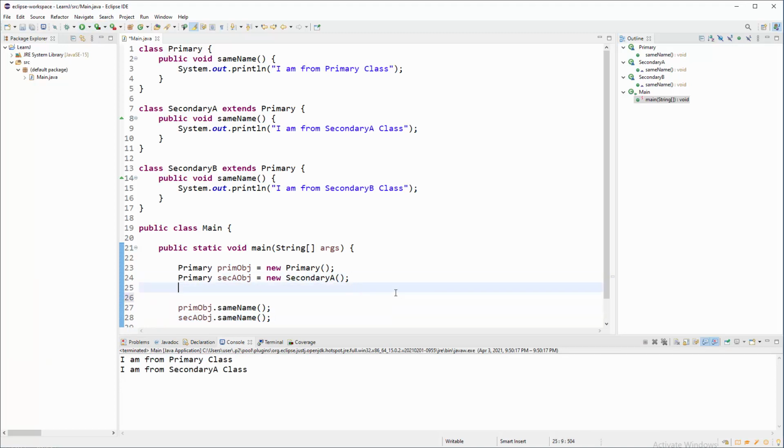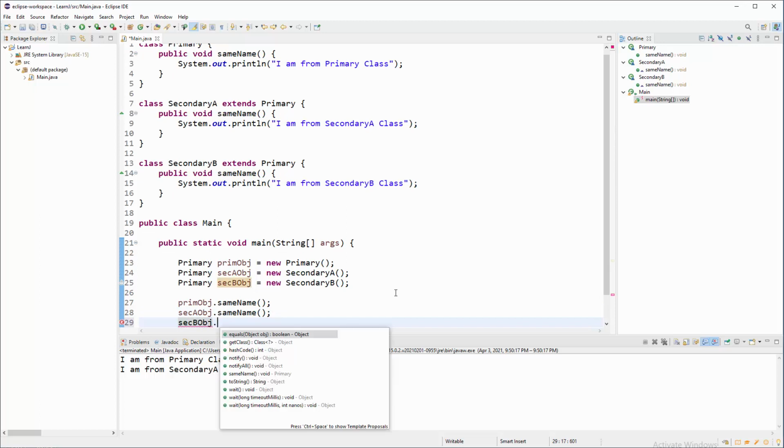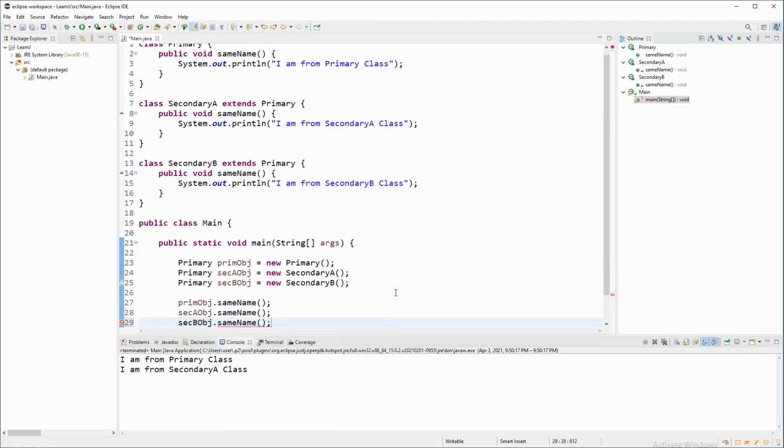Absolutely the same approach for the third object. Primary on the left side, secondary B obj equals new secondary B, semicolon, we do have the object secondary B obj dot s, same name but different results.